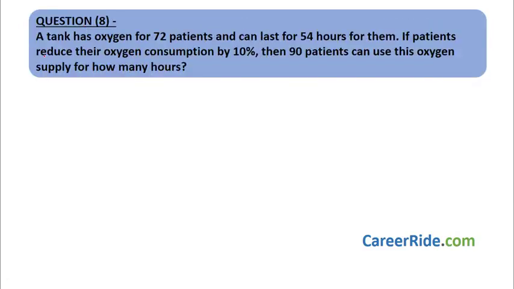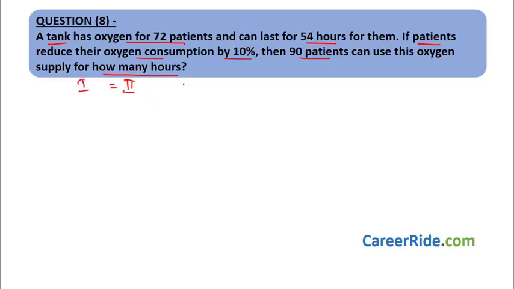Question number 8. A tank has oxygen for 72 patients and can last for 54 hours for them. If patients reduce their oxygen consumption by 10%, then 90 patients can use this oxygen supply for how many hours? Now over here this might look a little bit tricky, like it is not a chain rule sum, but if you look carefully, it is a chain rule sum. We have two scenarios over here.